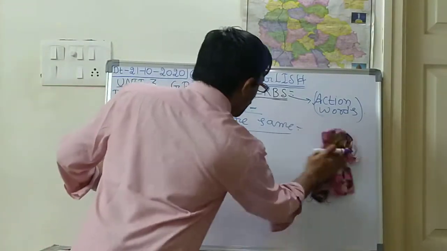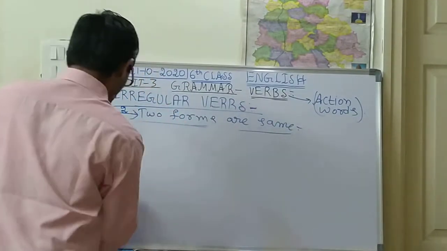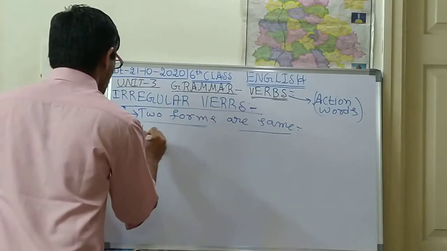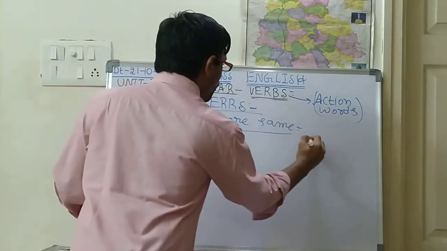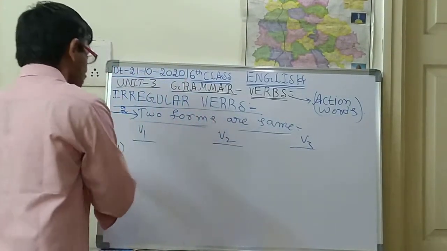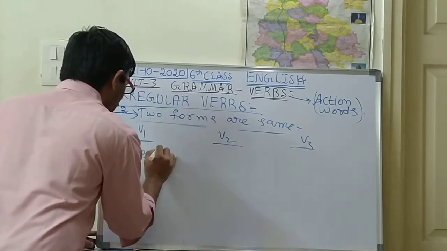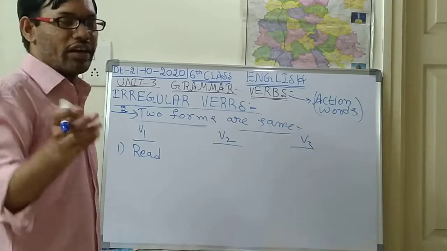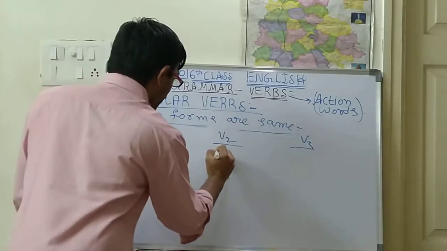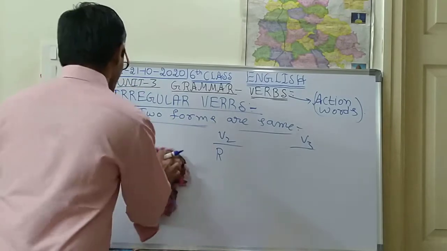So how will two forms be the same? See children, V1, V2, V3. Suppose the first one is read, meaning to read anything.